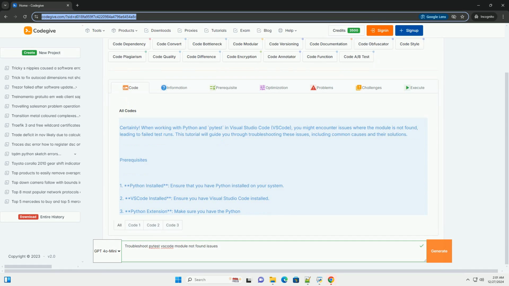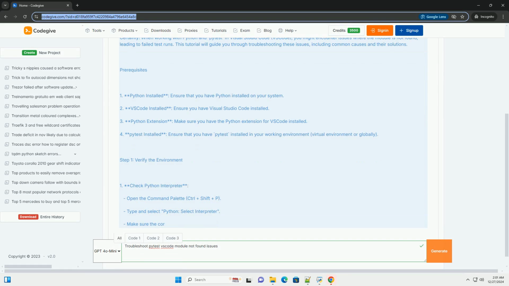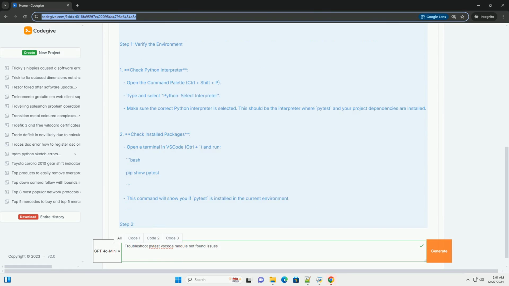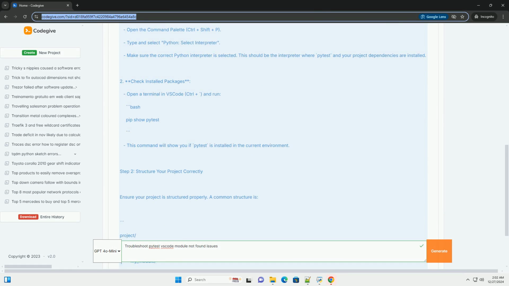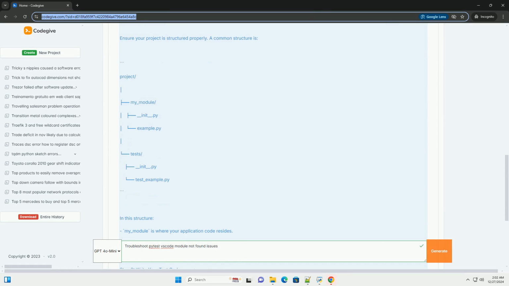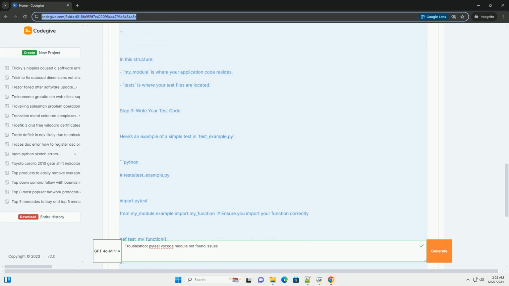Certainly. When working with Python and pytest in Visual Studio Code, VS Code, you might encounter issues where the module is not found, leading to failed test runs. This tutorial will guide you through troubleshooting these issues, including common causes and their solutions.